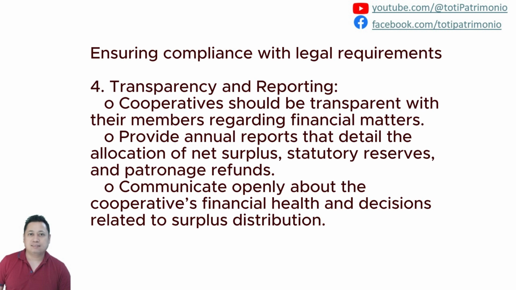Another one for compliance is transparency and reporting. The cooperatives should be transparent with their members regarding financial matters, and provide annual reports that detail the allocation of net surplus, statutory reserves, and patronage refund. Another one is to communicate openly about the cooperative's financial health and decisions related to the surplus distribution.